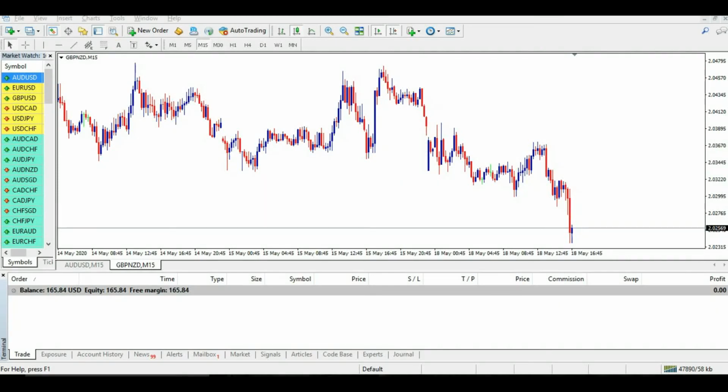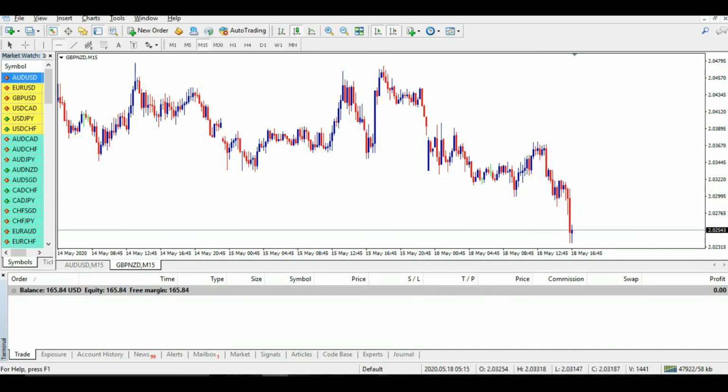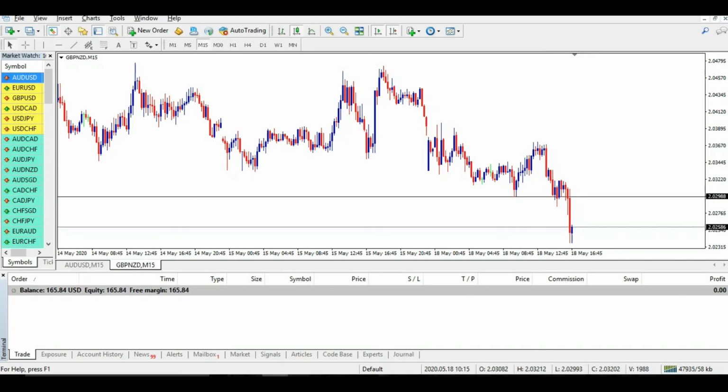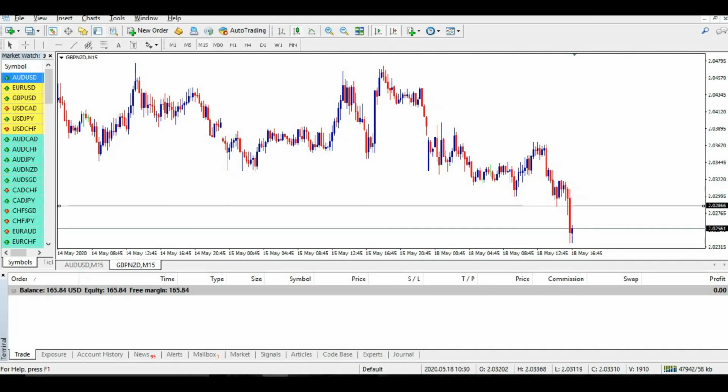I have just closed all my trades in loss because the price was going against me, and it was just as per my rule. I always follow the rule which I have made. As I can see, the price totally broke out of this particular area, so that is the reason I have closed this trade. I'm very strict with my discipline.